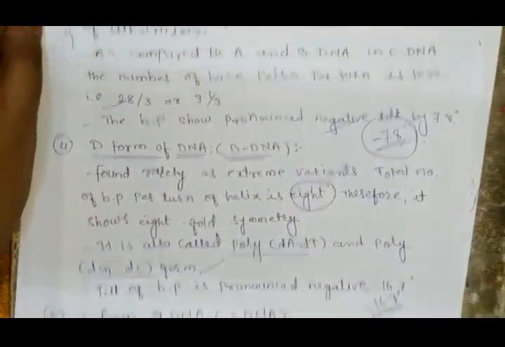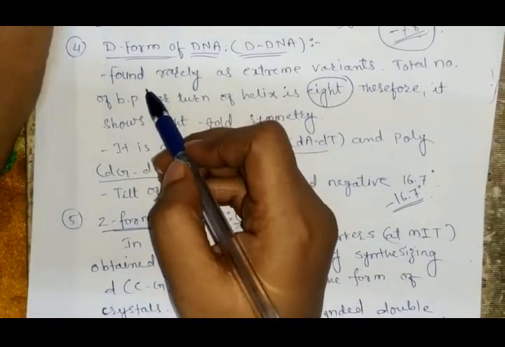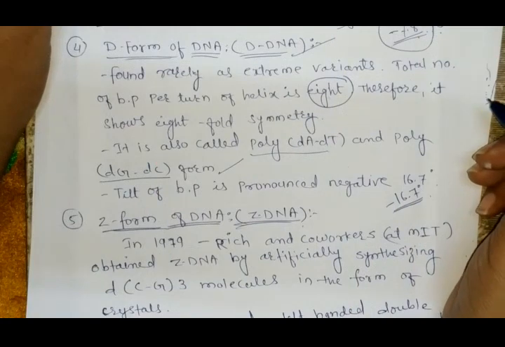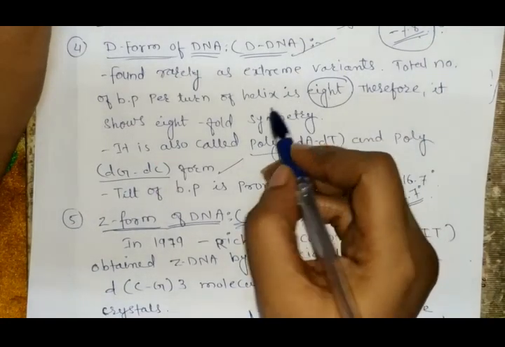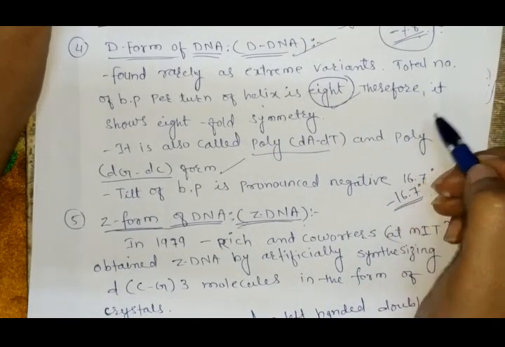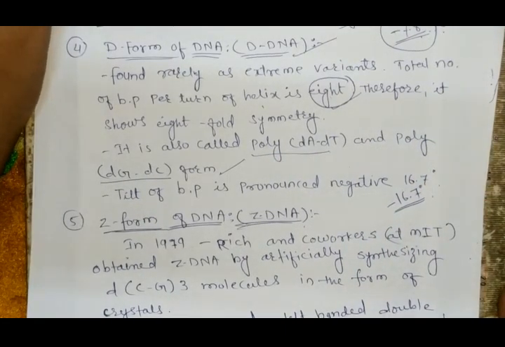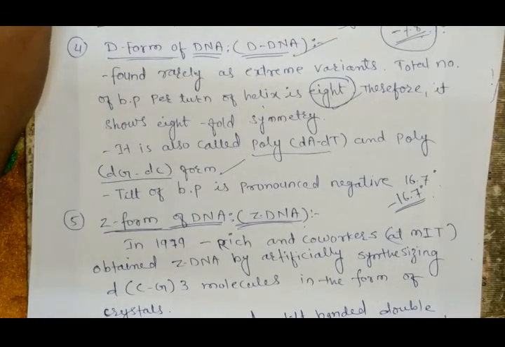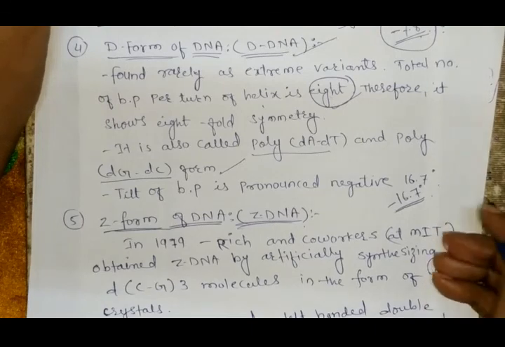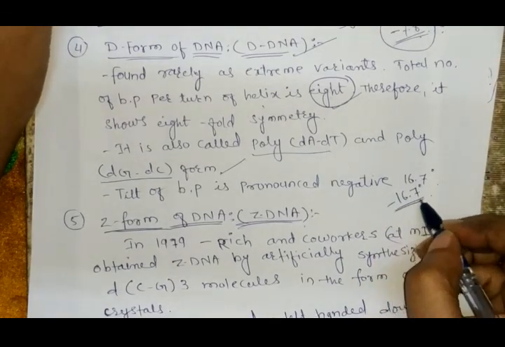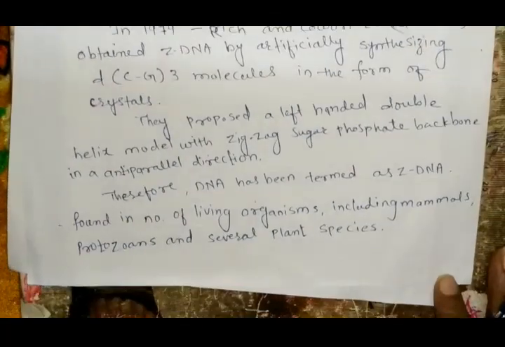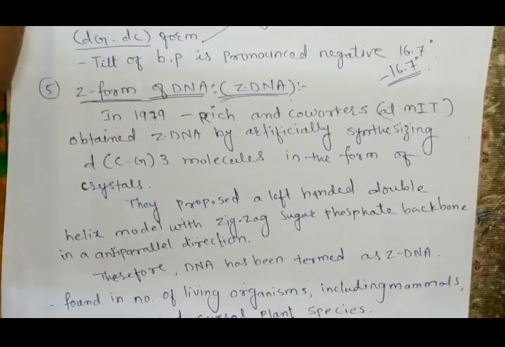That's why it is found only with these characteristics. Now, another form of DNA is the D form, also called dDNA, and it is rarely found, only in extreme variants. It consists of only 8 base pairs per turn, and therefore it shows 8-fold symmetry, and it's also called poly-dAdT or poly-dAG-dTC forms. It shows a pronounced negative tilt of base pairs, and this negative tilt is minus 16.7 degrees.